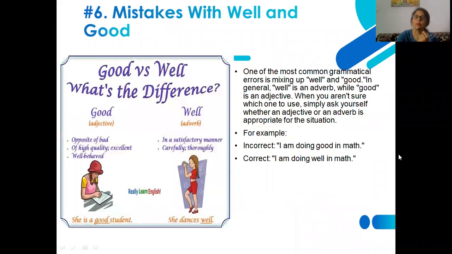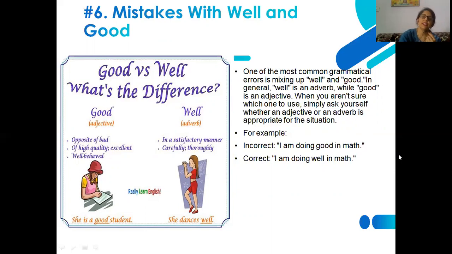Then, mistakes with well and good. As we all know, these two words are used in different senses. How? Good is an adjective and well is an adverb. So we should use them according to the requirement of the sentence. If we use well when we need an adjective, that is a wrong use.